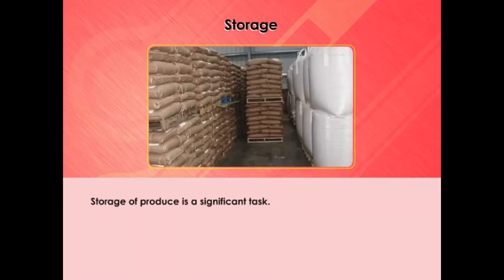Storage. Storage of produce is an important task. If the crop grains are to be kept for a longer time, they should be safe from moisture, insects, rats, and microorganisms. The fresh crop has more moisture. If freshly harvested grains, that is seeds, are stored without drying, they may get spoiled or attacked by organisms, losing their germination capacity. Hence, before storing them, the grains are properly dried in the sun to reduce the moisture in them. This prevents the attack by insect pests, bacteria, and fungi.